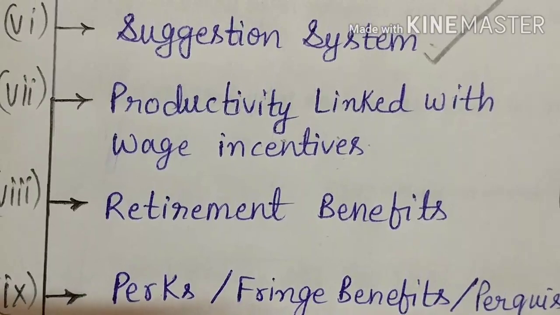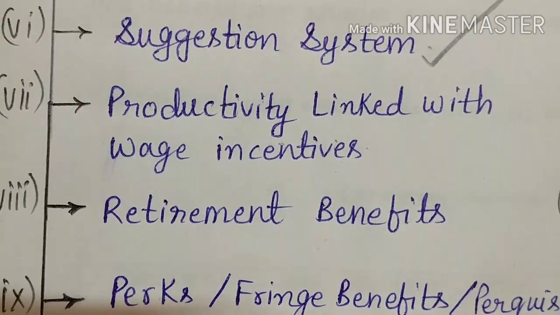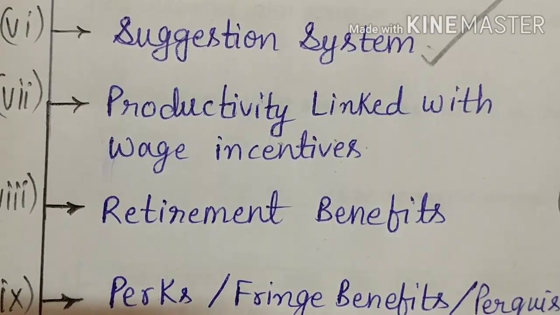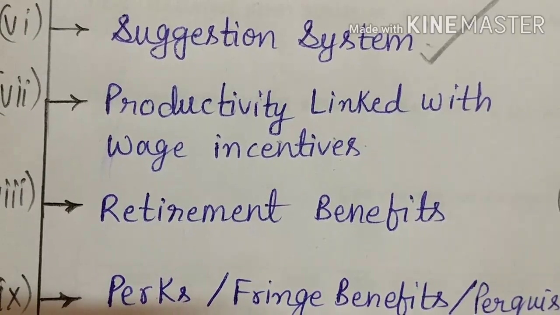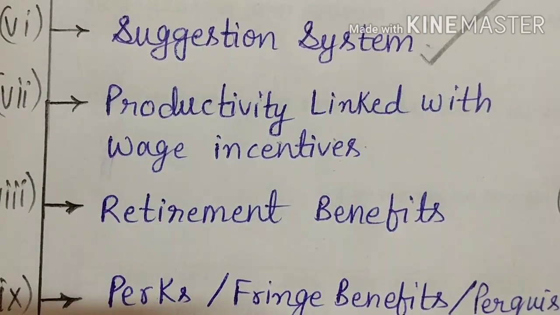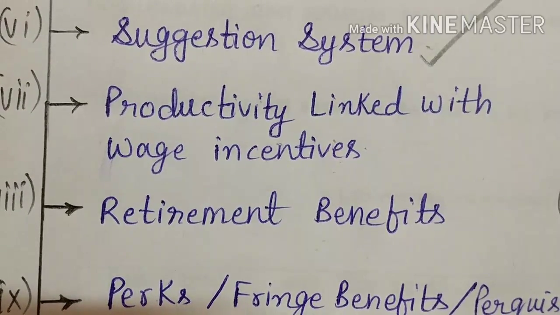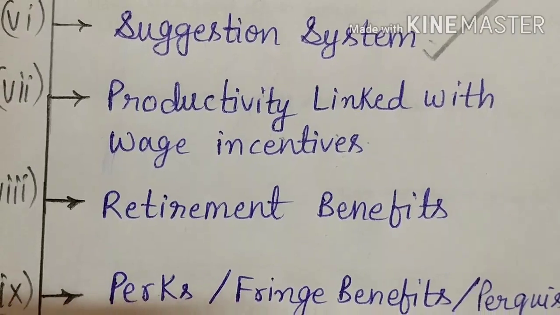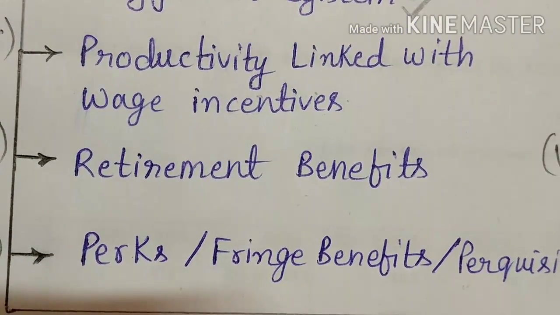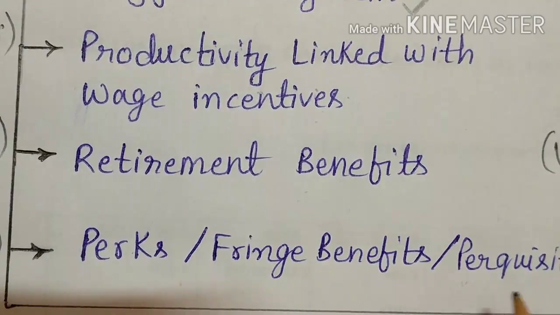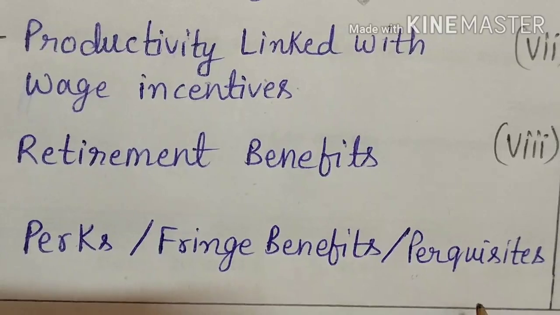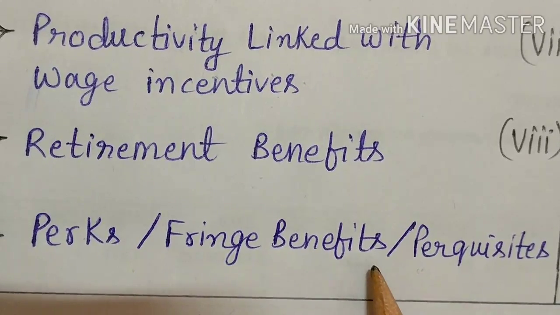Then comes what? Perks, fringe benefits, or perquisites. What is this? The term perquisites literally means a benefit which one enjoys or is entitled to on account of one's job or position. Under this incentive, the employees are offered perquisites and fringe benefits like housing facility, car allowance, reimbursement of medical expenses. It means if he's getting treatment in a hospital, all the payment will be given by the company. So that comes under fringe benefits or perquisites.